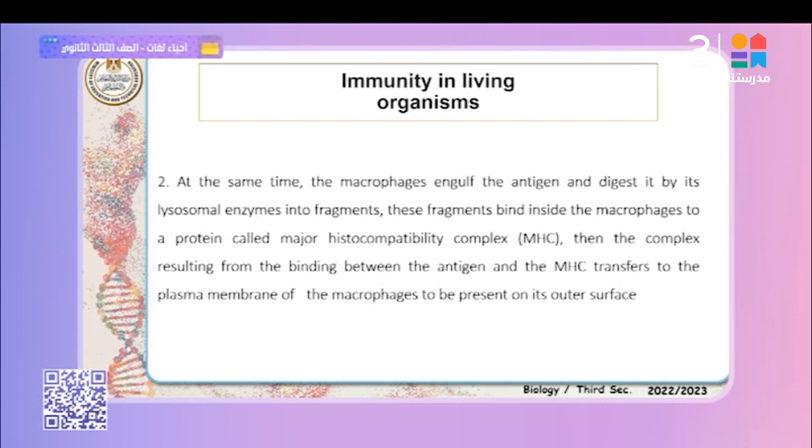That's right. At the same time, the macrophages engulf the antigen and digest it by their lysosome enzymes into fragments. These fragments bind inside the macrophages to proteins called major histocompatibility complex, MHC. Then the complex resulting from the binding between the antigen and the MHC is transferred to the plasma membrane of the macrophages to be presented on its surface.